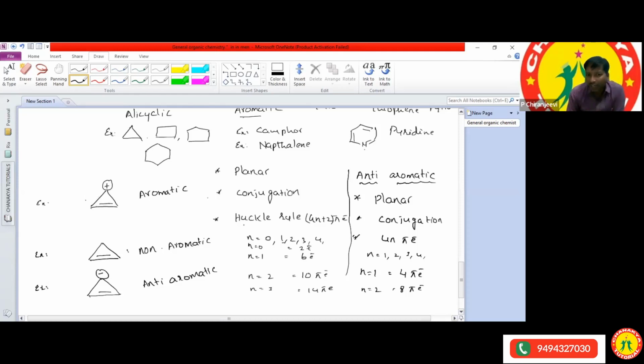And the third condition. What is the third condition? Huckel rule. What is the Huckel rule? It has to contain 4n plus 2 pi electrons. For cyclopropene, the n value is equal to 0. If the n value is equal to 0, how many pi electrons does it need?